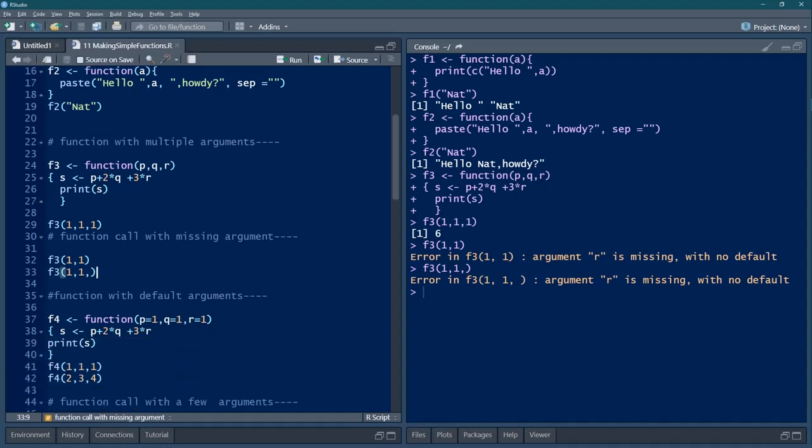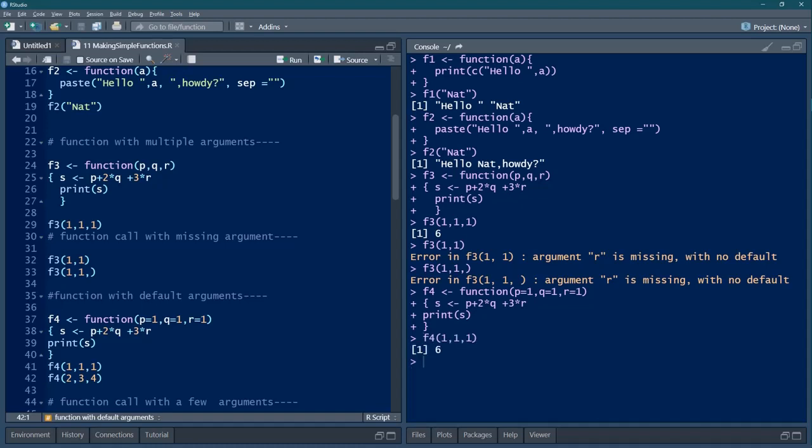Now we'll go for giving default arguments. We'll give P is 1, Q is 1, R is 1. These are the default arguments. But what we give inside the function call will take precedence. The same function body. So let me execute F4. The F4 function object has been created, which is a function object, and again I'll make a call F4 1, 1, 1.